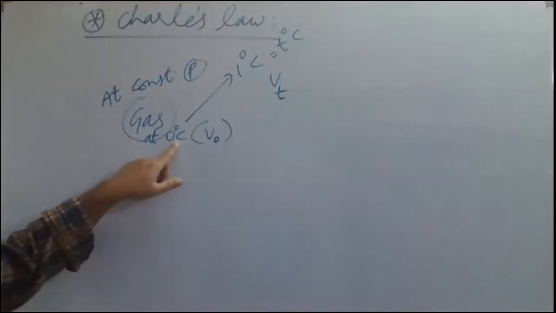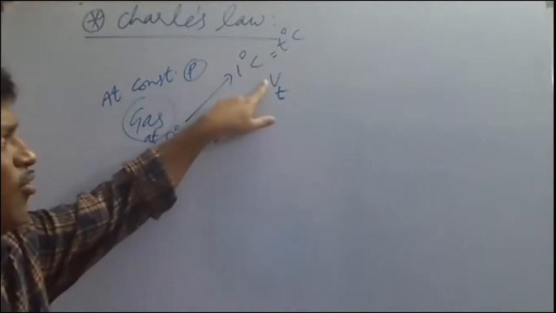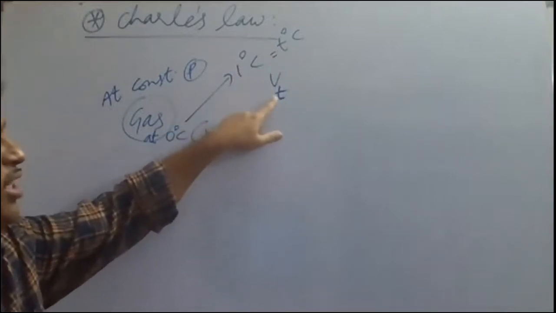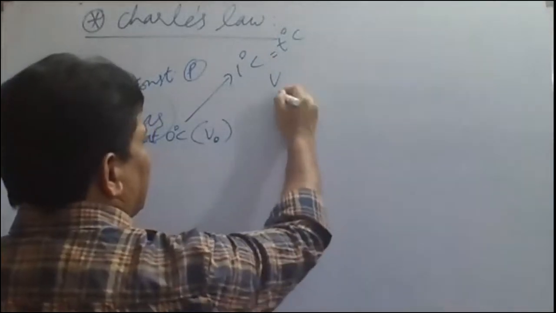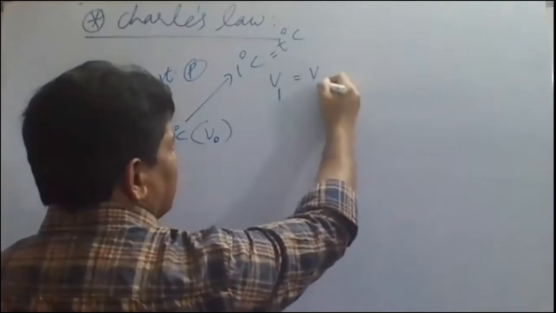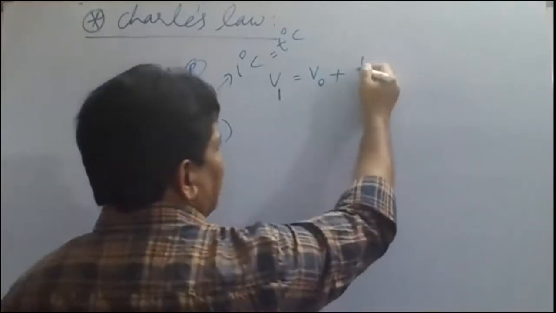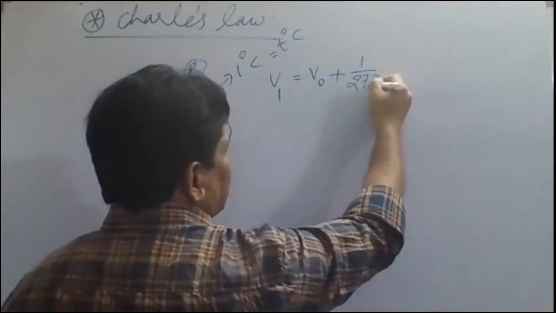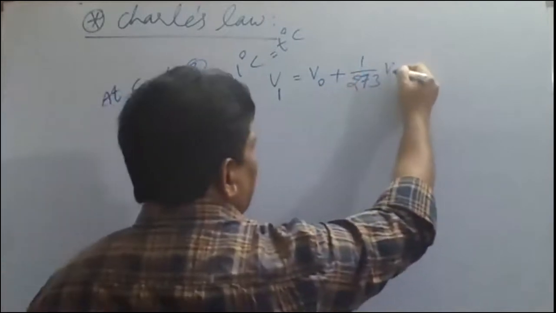Now, when we increase the temperature from 0 to 1 degree Celsius, the volume at T degrees Celsius is Vt. You can write it here as V1 degree Celsius. V1 degree Celsius is equal to V naught, the initial volume, plus 1 by 273 of V naught.